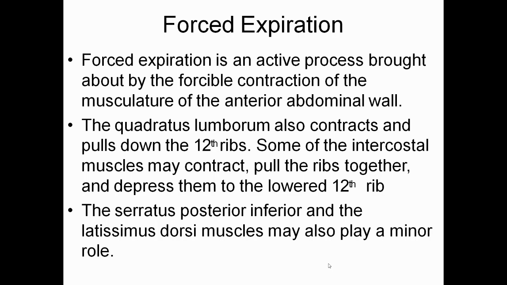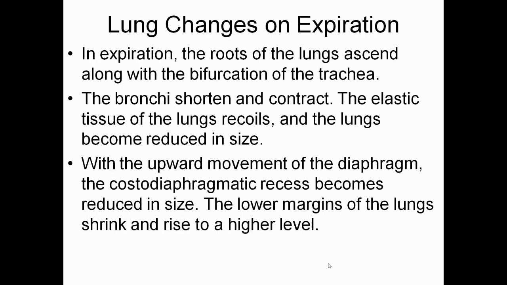Forced expiration is an active process brought about by the forcible contraction of the musculature of the anterior abdominal wall. The quadratus lumborum also contracts and pulls down the 12th ribs. Some of the intercostal muscles may contract and pull their ribs together and depress them to the lower 12th rib. Serratus posterior inferior and the latissimus dorsi muscle may also play a minor role.